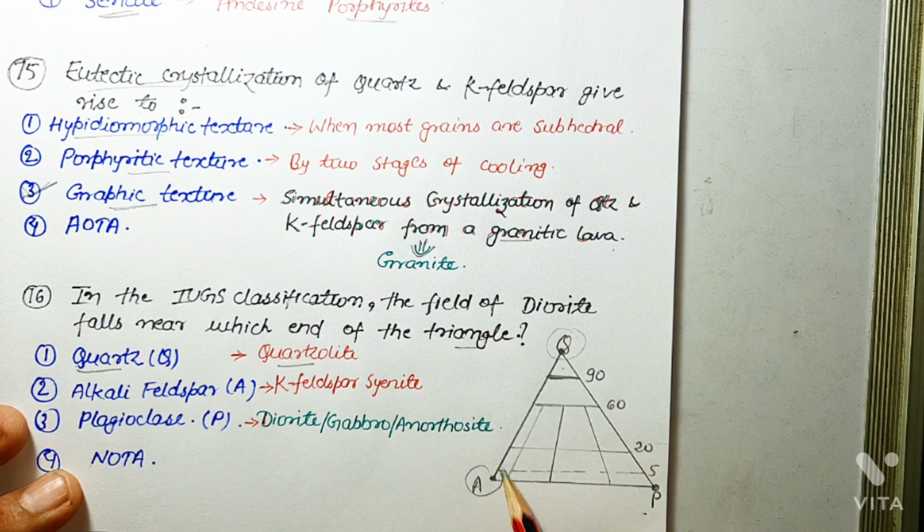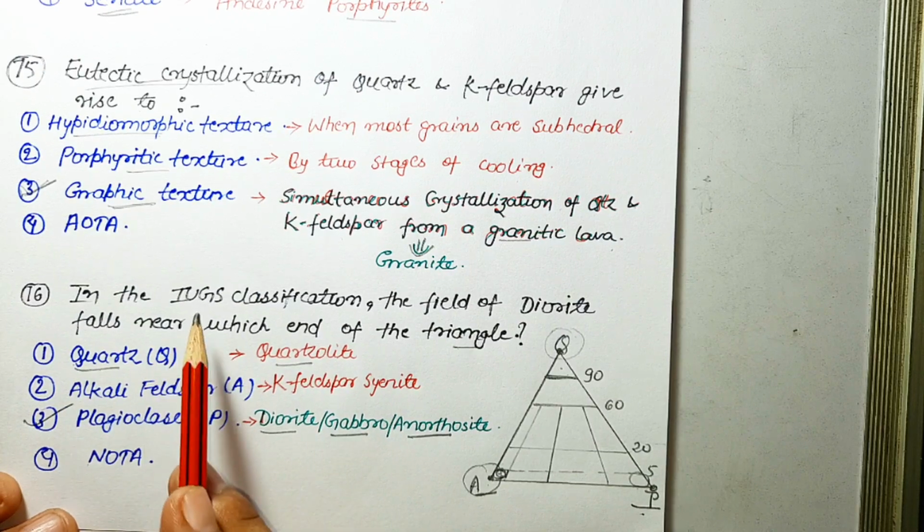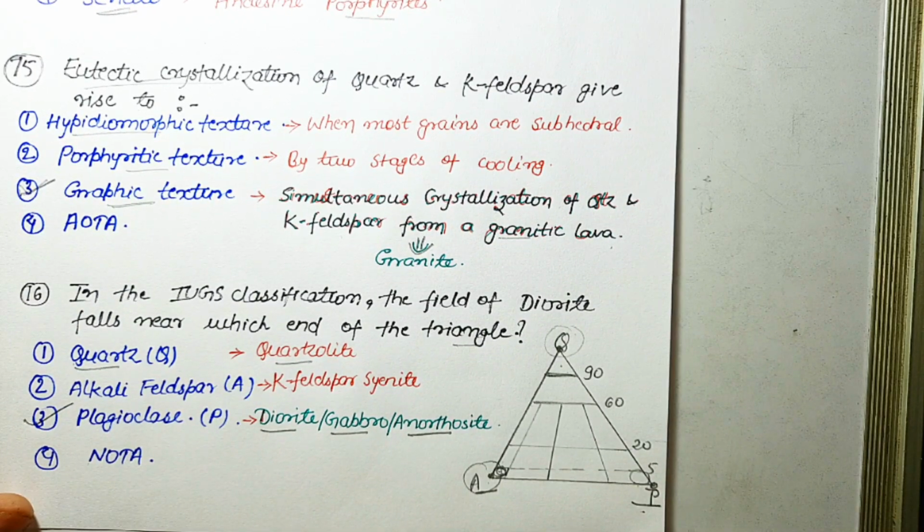At this end, the rock which forms is known as K feldspar syenite, in which alkali feldspar is greater than 90%, or you can say 95%. And at this end, at plagioclase, the rock which forms is diorite, gabbro or anorthosite. So the correct answer is plagioclase. As the question was asking, the field of diorite falls near the plagioclase end.